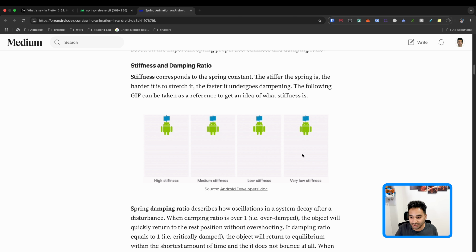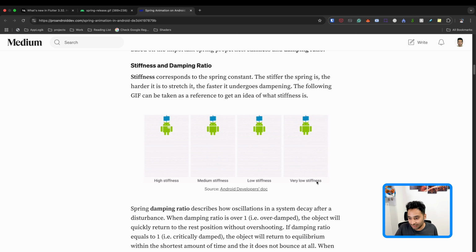Yeah, so suppose that you have something in your app and you want to implement the spring animation when the user releases it. So you see that it is like a real-world physics animation or simulation. And also we have something here. For example, you can change the stiffness of the spring animation. I mean, it is from Android, but we have the same in Flutter and the formula has been updated.